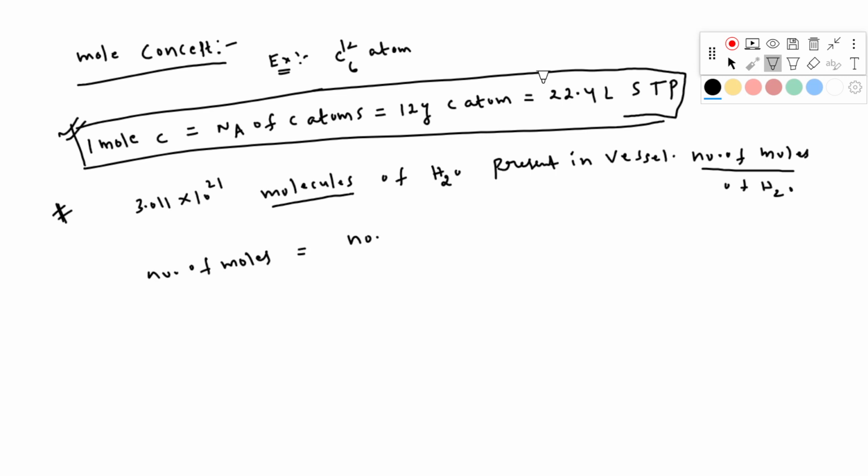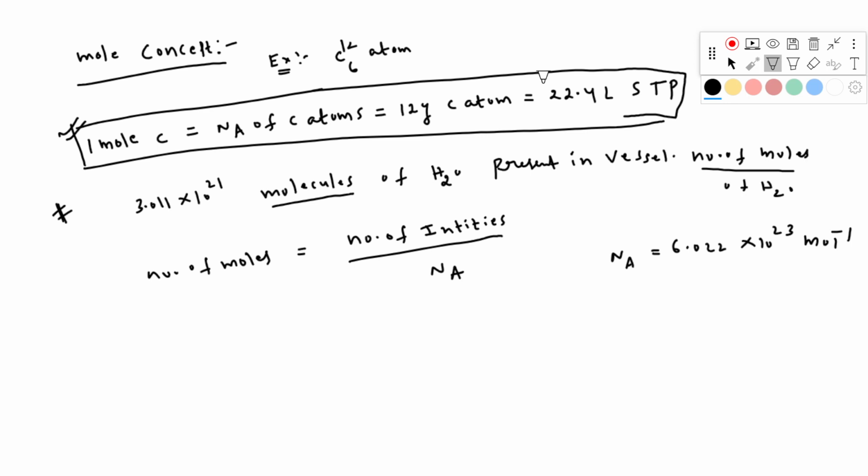Entities means atoms, molecules, ions, anything, so in place of entities we can put molecules, atoms or ions according to the question. What is Avogadro number? Avogadro number equals 6.022 into 10 to the power of 23 units per mole. Always write units while doing the questions. Don't forget to present your units.